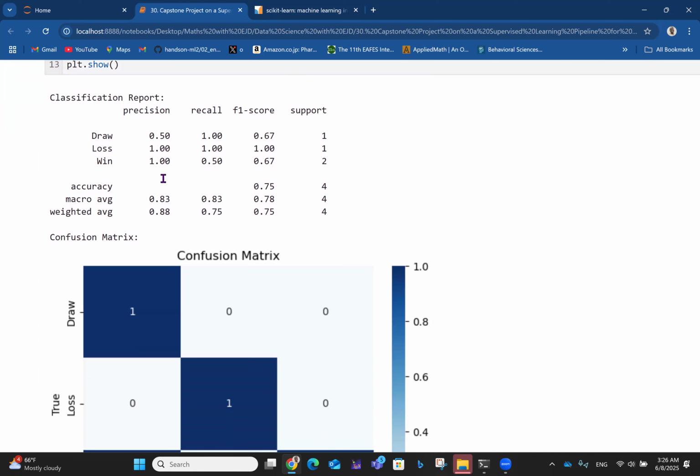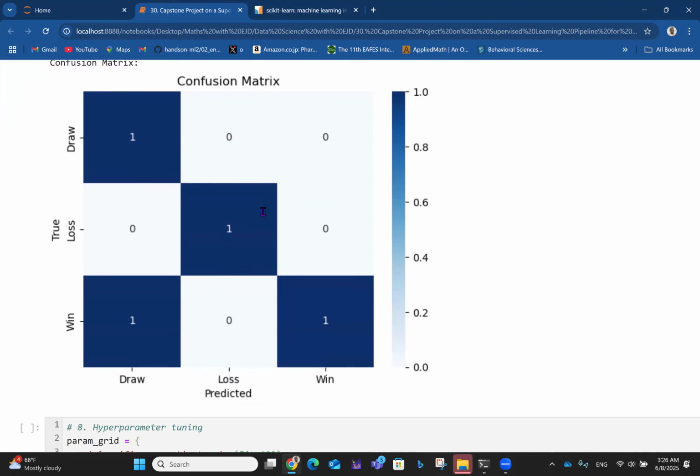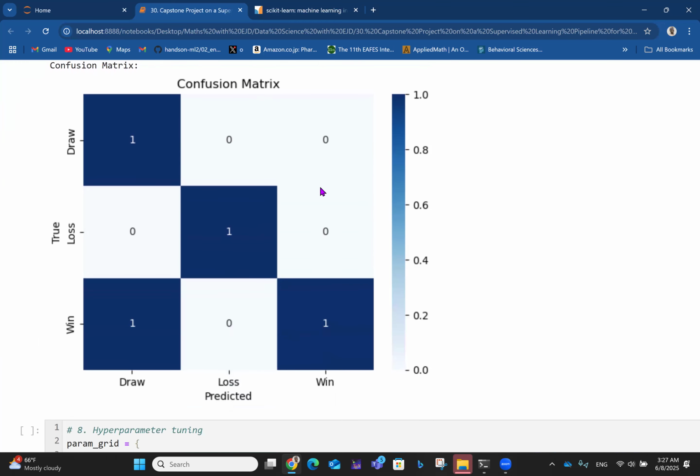So for the classification report, you have the precision, recall, F1 score, and the supports, all that. You now have the average values of all these things. In all, you have the accuracy to be 0.75, that's 75% confidence in the prediction, right? Then you have the confusion matrix, in this case talking about the wins and the losses, right?